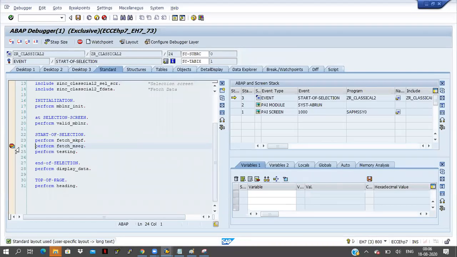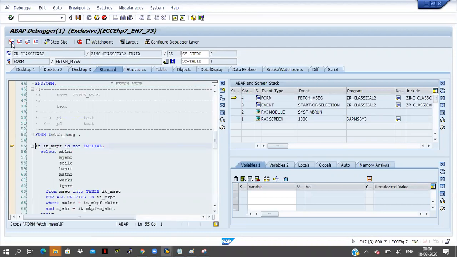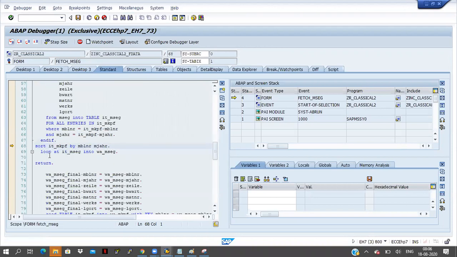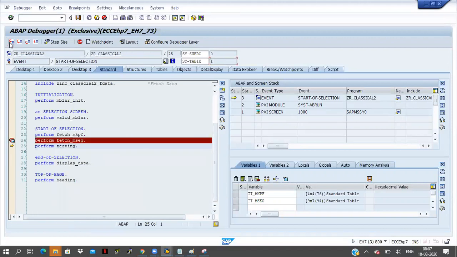The cursor is coming to the 24th line, and I'm clicking on F5 button. It will go inside of the subroutine, and click on F5 button. So here I'm getting how much data is coming. IT MKPF is containing 4 records, and IT MSEC is containing 9 records. Right now, click on F5 button and click on F5 button. Return is coming here. If you click on F5 button, then where it will go? The cursor is at first record of the internal table, sy-tabix equal to 1 here. Means the cursor is at first record of the internal table, and you click on F5 button, then what is happening? Directly it is coming to the next.